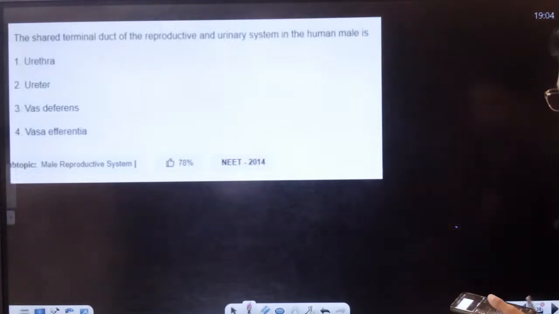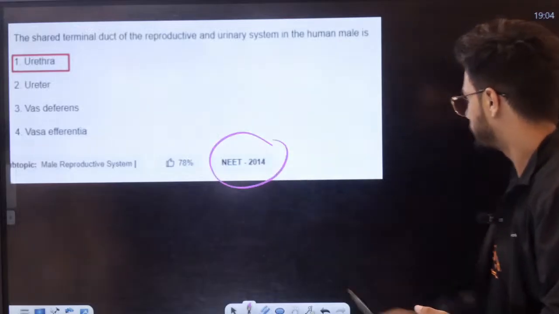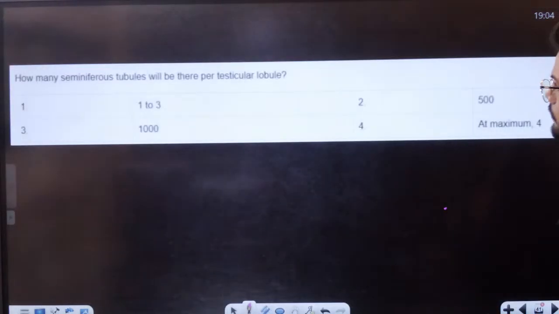Done? Urethra, common duct. NEET 2014 question. How many seminiferous tubules?